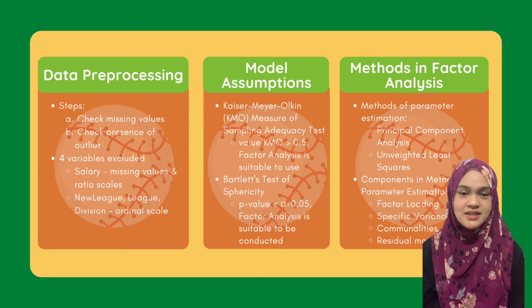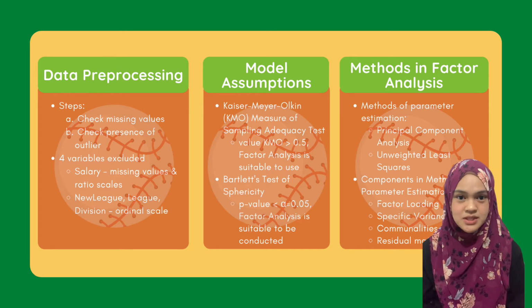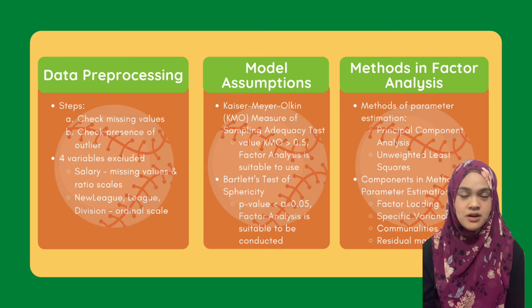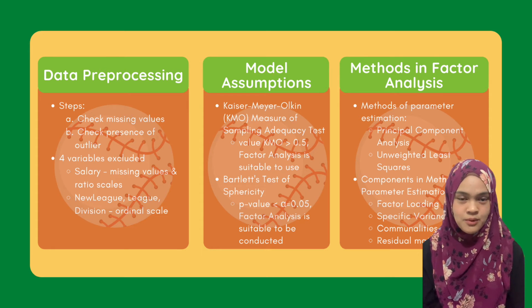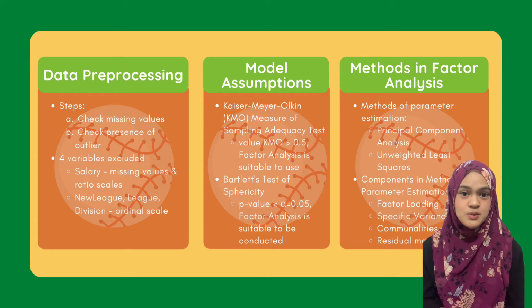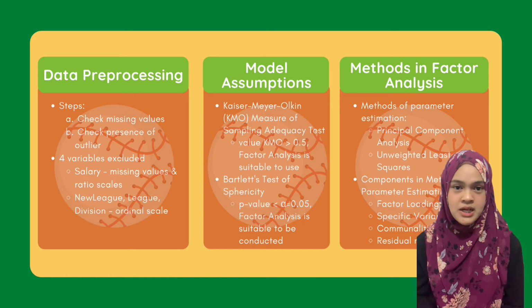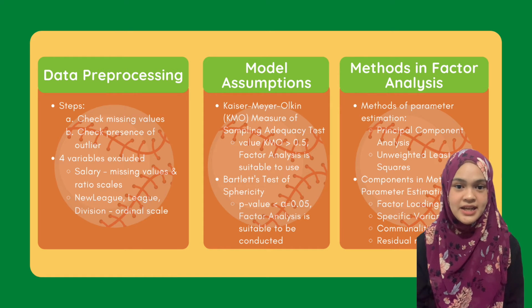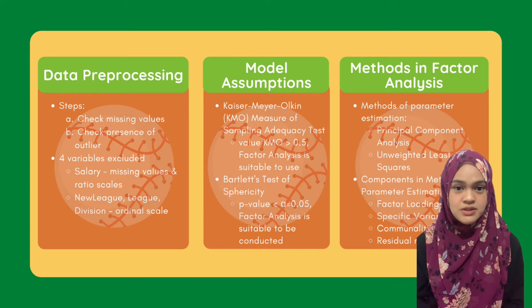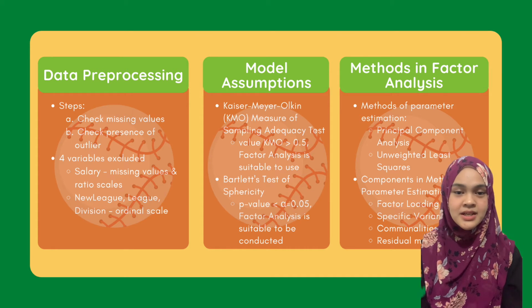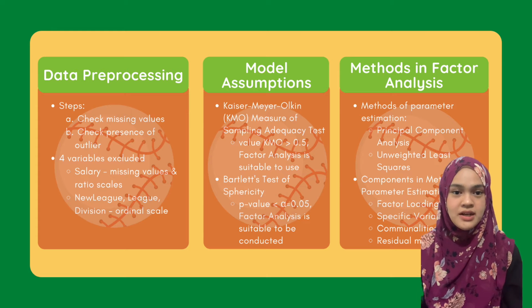The data preprocessing is followed by model assumptions. For factor analysis, we do the model assumptions based on 2 testings, which are the Kaiser-Meyer-Olkin measure of sampling adequacy test and Bartlett's test of sphericity. For KMO, to know the factor analysis is suitable to be used, the value of KMO must be greater than 0.5. Next, for Bartlett's test of sphericity, when the p-value is less than alpha 0.05, the factor analysis is suitable to be conducted.